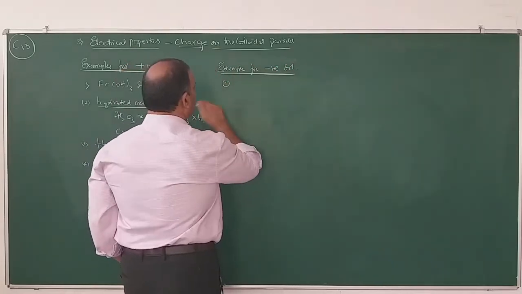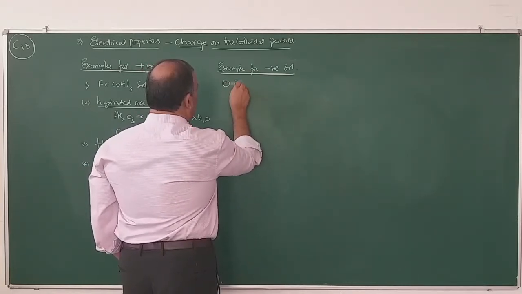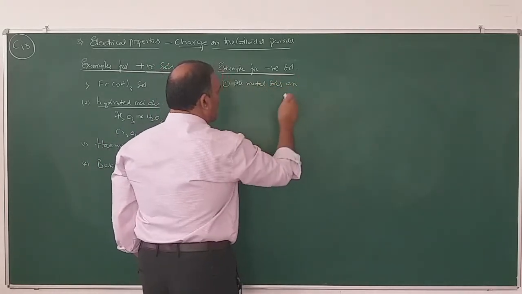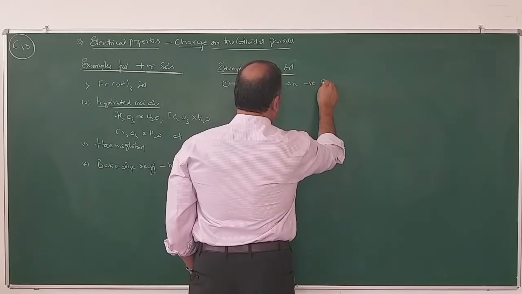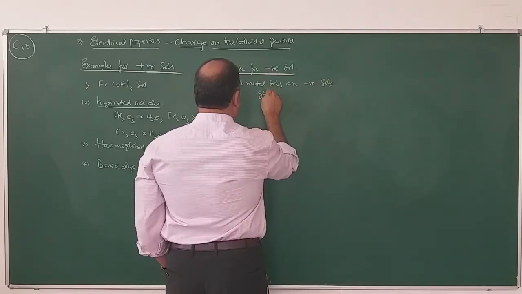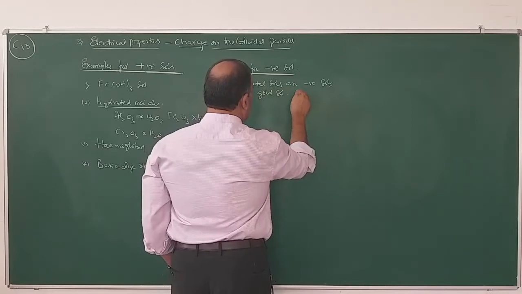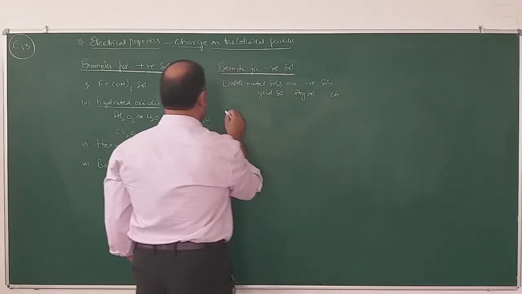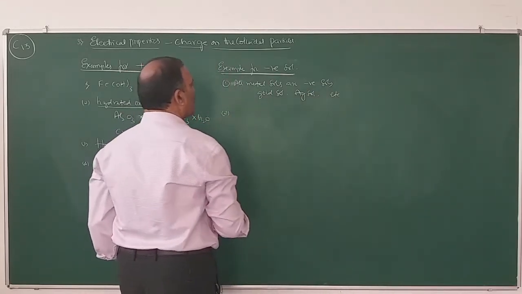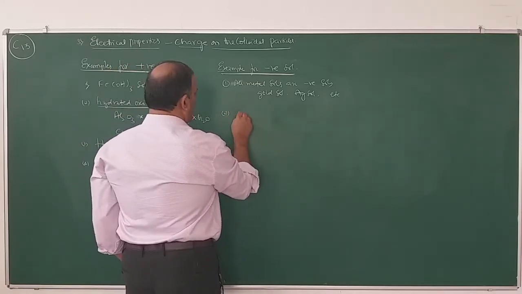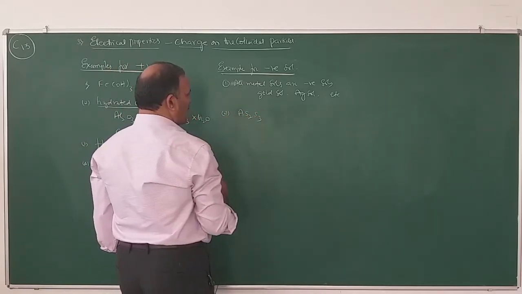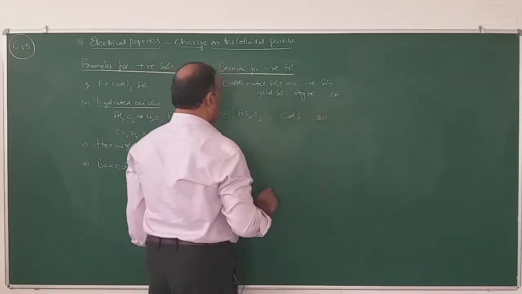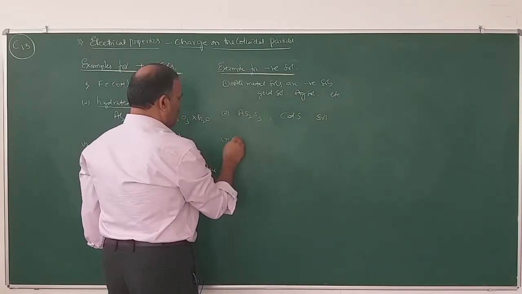Number 1, all metal sols are negatively charged. Example, gold sol, silver sol, etc. are negative sols. Number 2, As2S3, arsenious sulfide sol, cadmium sulfide sol, etc. are negative sols.